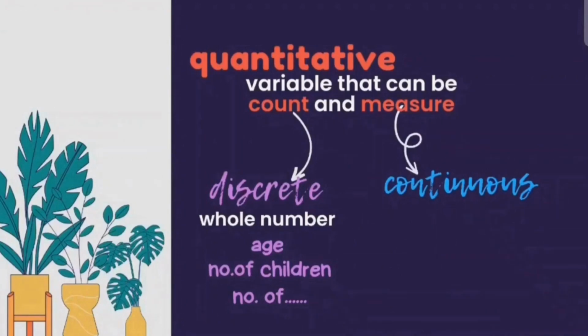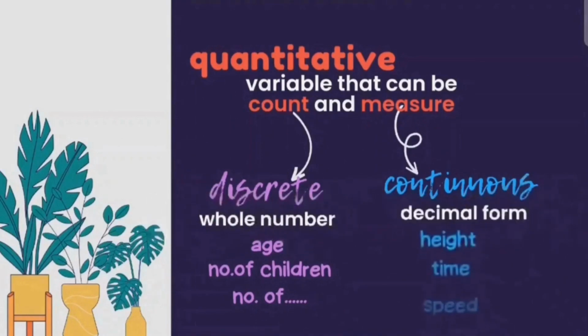Normally we will say 2 years or 3 years. The next one is continuous, where it can be in decimal form such as height, time, and speed. Discrete is where quantitative variable is being counted, where continuous is where quantitative variable is being measured.